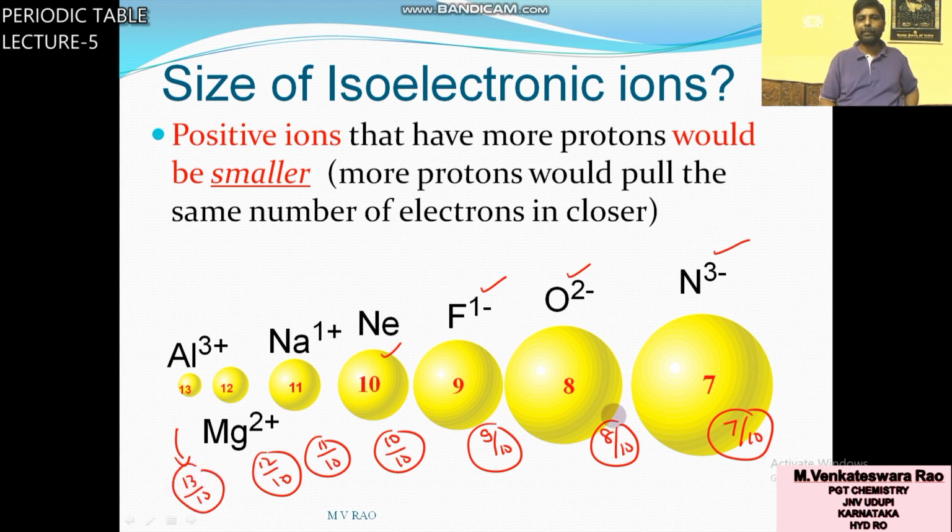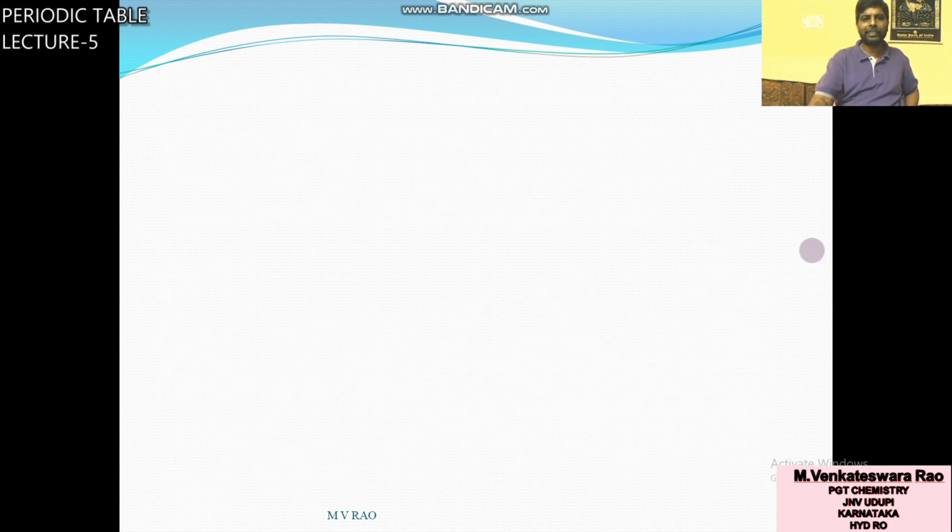In which case is the P by E value more? Al plus 3. As the P by E value is more, size is less. Here the P by E value, the effective nuclear charge, is less, so size is more.